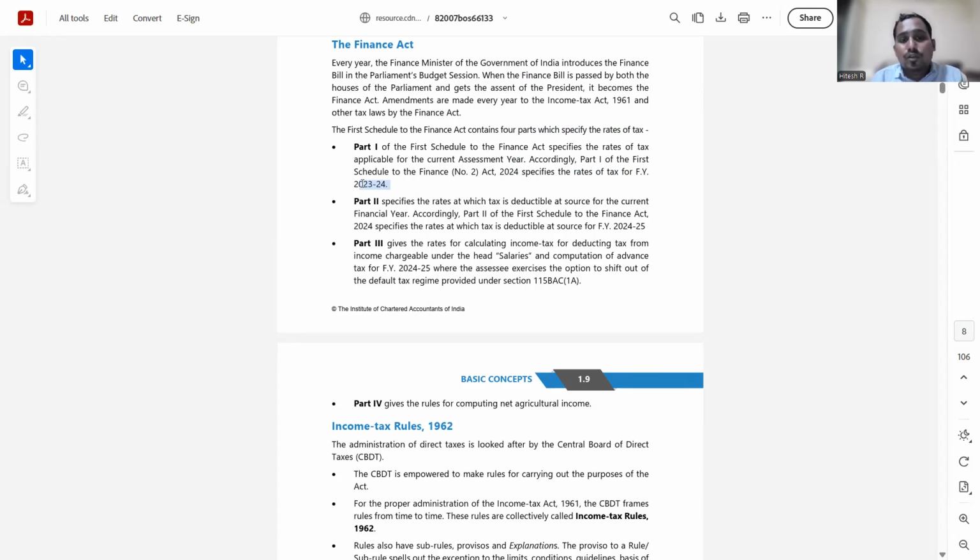Okay, and part 2 specifies the rates at which tax is deductible at source for the current financial year. This is nothing but TDS. For the time being, you should understand there is something known as TDS in the Income Tax Act, and the rates of such TDS are given in part 2 of the first schedule of the Finance Act.